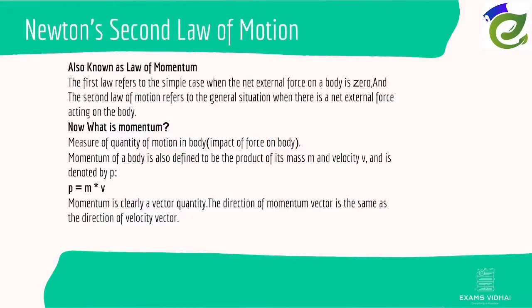Coming to Newton's second law of motion, before jumping into it, we need to know about momentum, as it is also known as the law of momentum. Now, what is momentum? As the definition says, it is a measure of the quantity of motion in the body or the impact of force on the body. Mathematically, it is defined as the product of mass m and velocity v, and it is denoted by p. Therefore, we can say that p is equal to m into v. Momentum is clearly a vector quantity. The direction of the momentum vector is the same as the direction of the velocity vector.